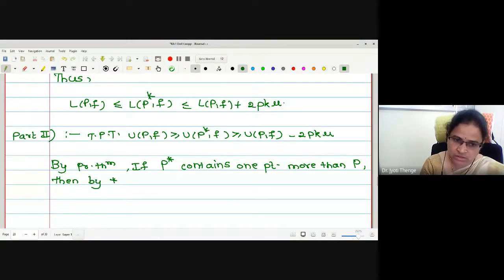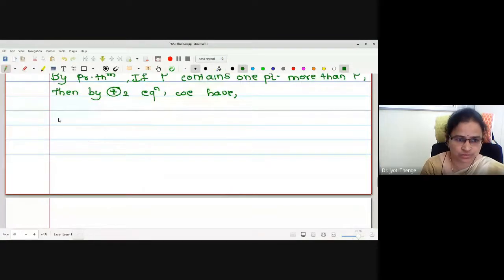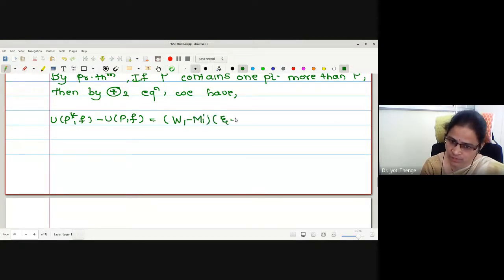by star 2 equation we have, what is star 2 equation? UP star F minus UPF is equal to capital W1 minus Mi into zeta minus Xi minus 1, added with capital W2 minus Mi into Xi minus zeta.